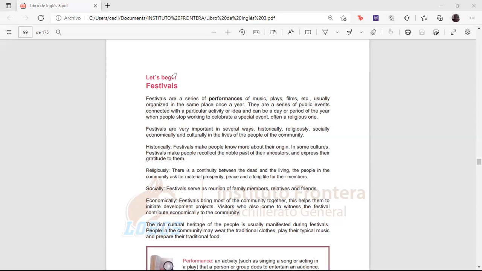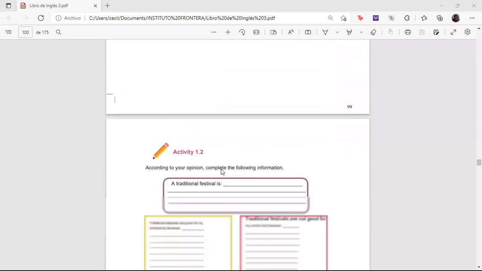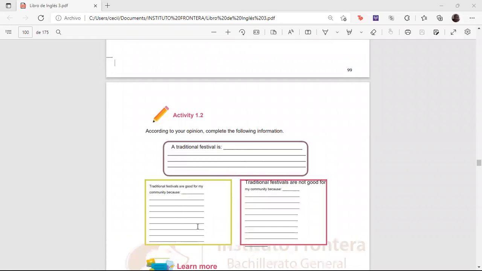Now, knowing about the festivals, in your opinion, okay, in your own opinion, a traditional festival is this. Now, write it down here in a short form. A traditional festival is good for my community because probably it's something that brings something good for your community.